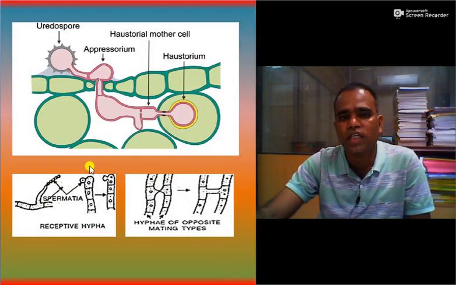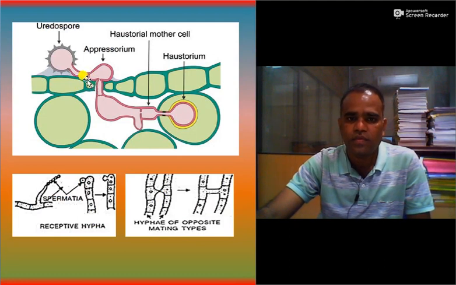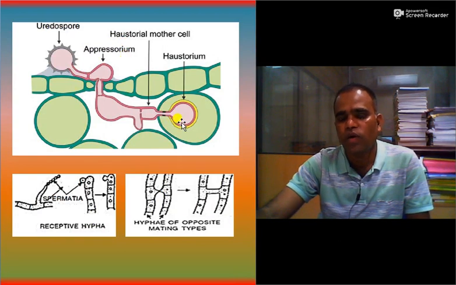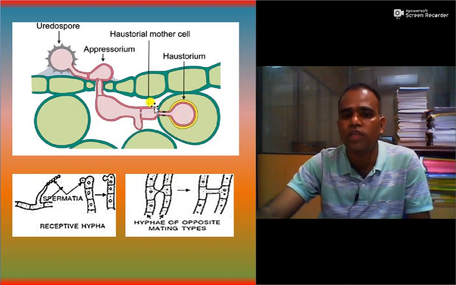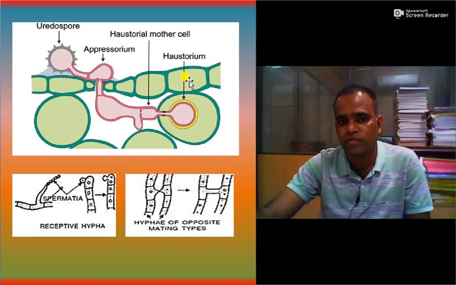So here you can see the germ tube. The swelling or organ which is useful for attachment is called the appressorium. The second one is the haustorium. It may be intracellular or intercalary, knob-like, oval in shape, and is useful for absorbing food and nutrients from the cell of the host plant, and it is called haustoria.